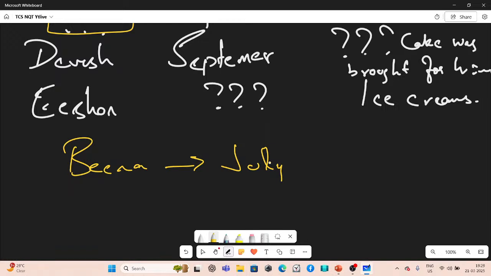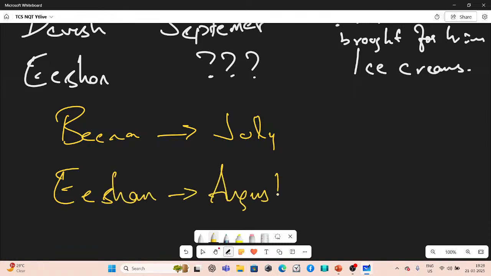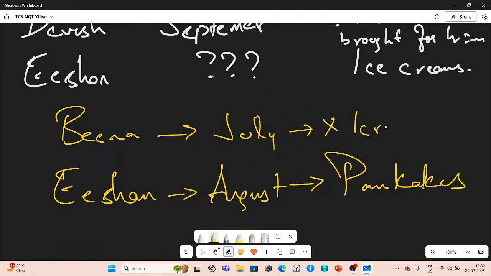Let's see, I'll do it this way. Ishan is born in August, and pancakes are liked by the person in August. So I put pancakes. And we have Bina, who's born in July, and the person doesn't like ice cream or chocolate. Okay, so let's find the treat given by Devesh first. That should be our third step.